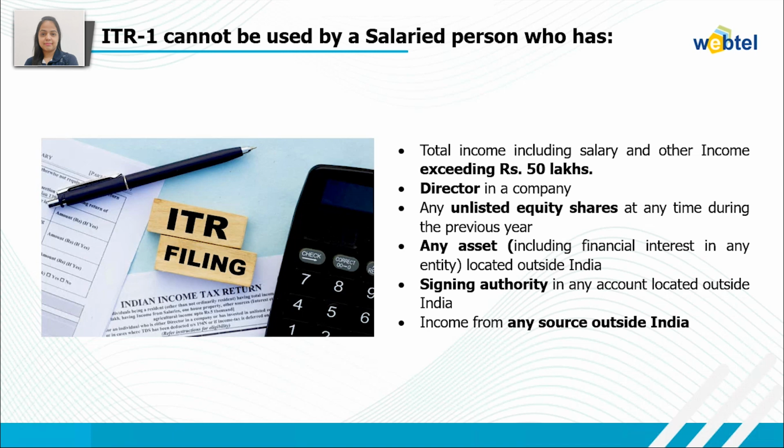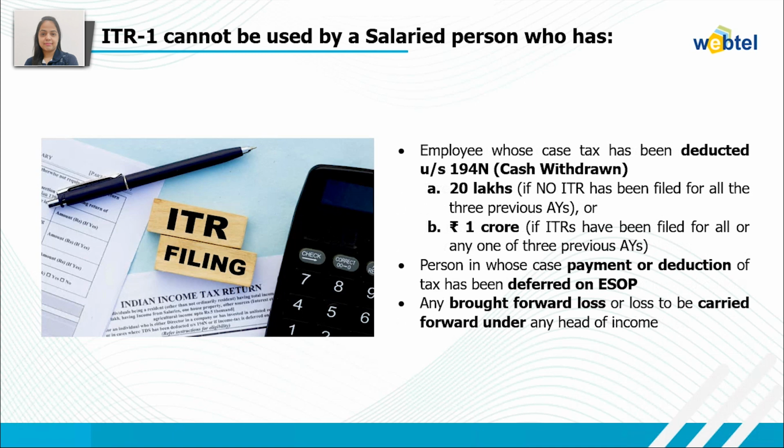And a few more criteria are also there, like if your TDS has been deducted under section 194N. Basically, 194N is related to the cash withdrawn. If you have withdrawn cash more than 20 lakh in the previous year, or if you have withdrawn cash more than 1 crore and your TDS has been deducted under section 194N, then you are not eligible to file an ITR 1.